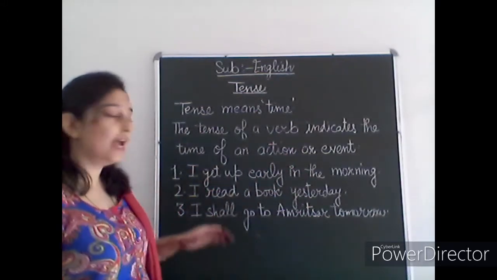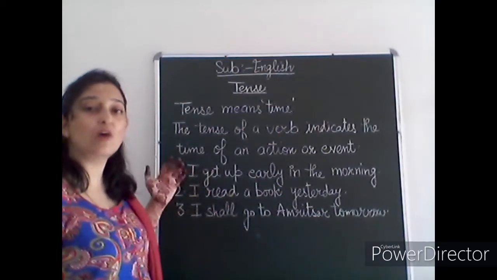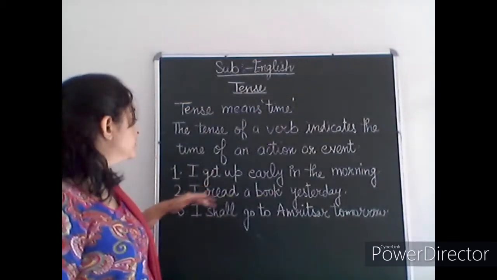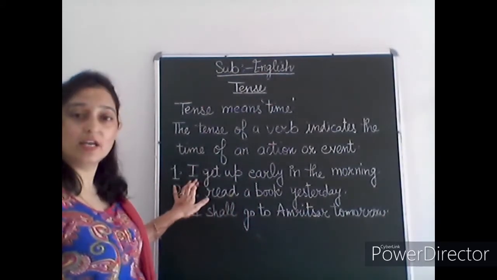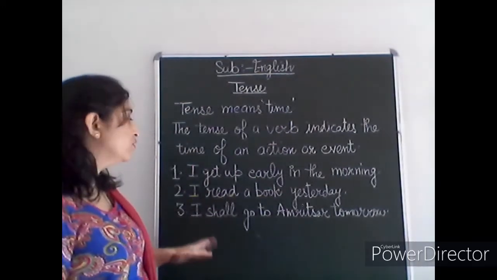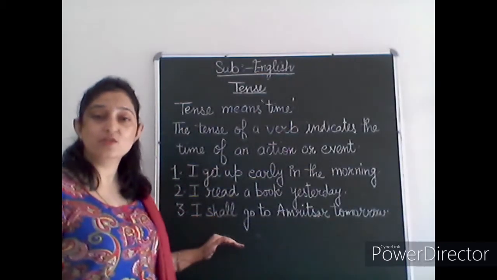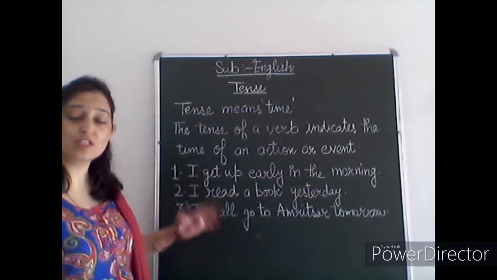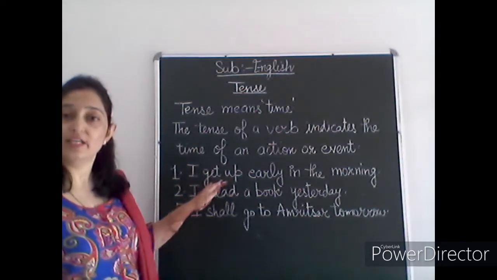So students, I have three sentences for you to read. We will read these three sentences one by one, and after reading we have to identify which sentence denotes which time: present, past or future. I get up early in the morning. I read a book yesterday. I shall go to Amritsar tomorrow. Just by reading these three sentences, you can easily identify what time they denote, present, past or future.